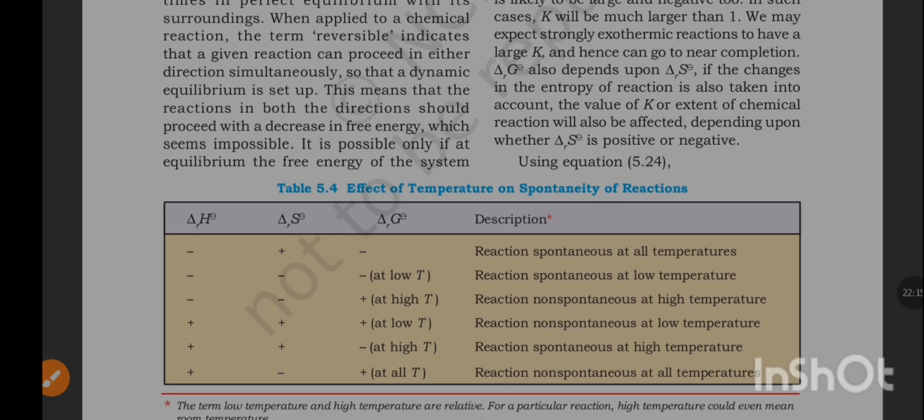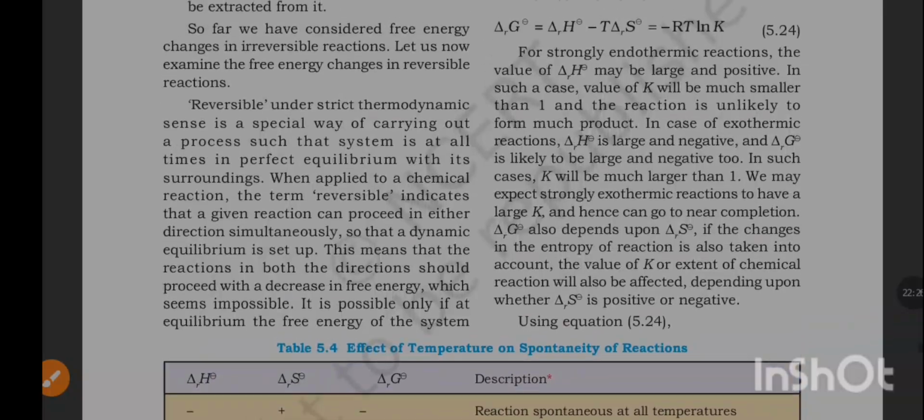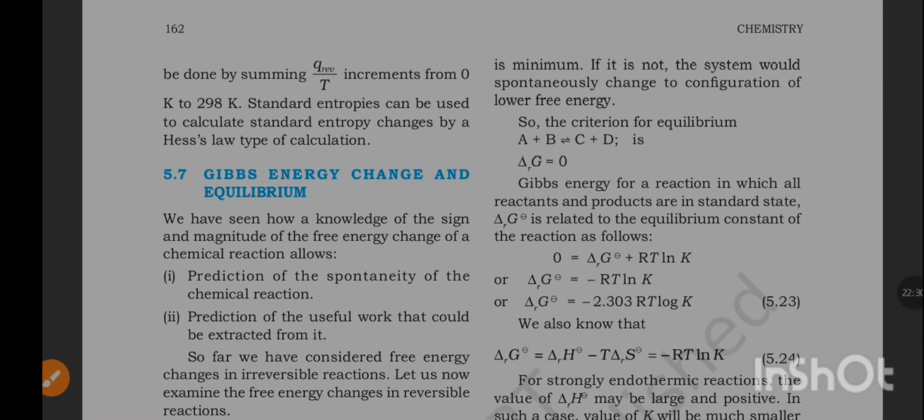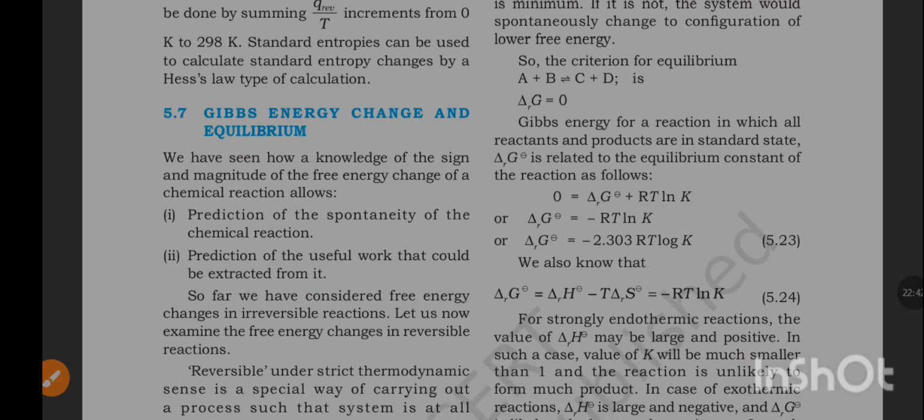This means that the reaction in both the directions should proceed with a decrease in free energy, which seems impossible. It is possible only if at equilibrium the free energy of the system is minimum. If it is not, the system would spontaneously change to a configuration of lower free energy. So the criterion for equilibrium, A plus B in equilibrium with C plus D, is delta rG equal to 0.